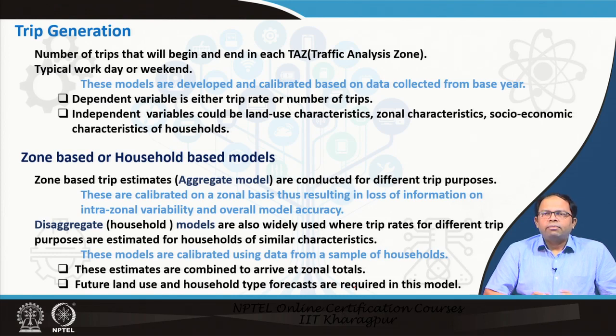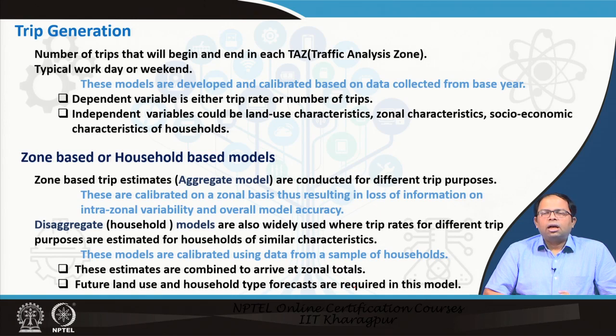That means we will collect data and then either develop some models, then we have to calibrate those models, and we have to estimate the coefficients of the different variables that we have used, and so on. So, in this trip generation model, the dependent variable could be either the trip rate or the total number of trips. Trip rate could be based on household sizes or different types of households, or on certain kinds of land use, whereas number of trips is based on an aggregate measure for a particular zone. So that many trips would be generated.